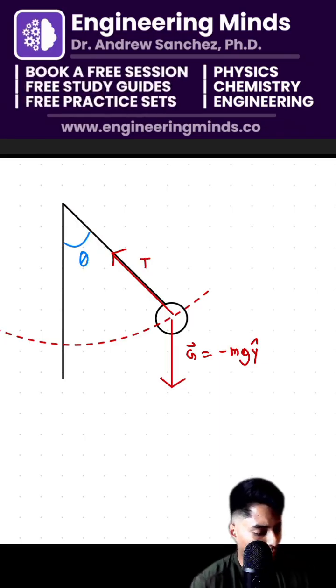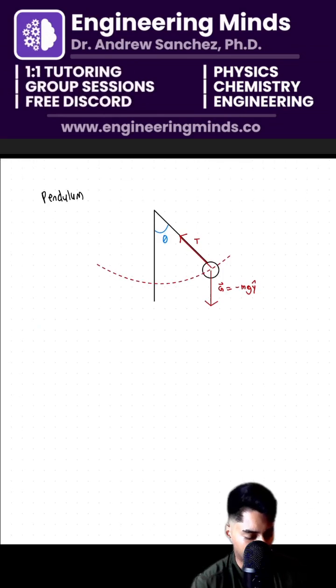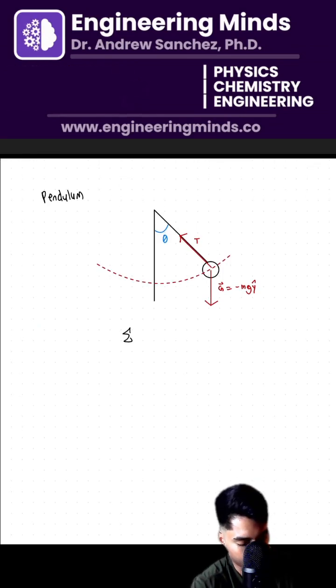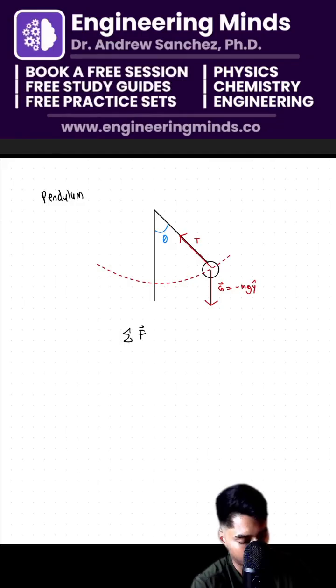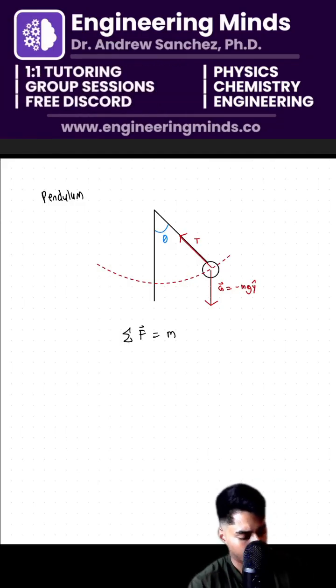All right, we're going to apply Newton's second law. Let's see how far we can get before I start getting a little bit confused, because it has been some time since I've derived this from scratch. Newton's second law is F equals ma.